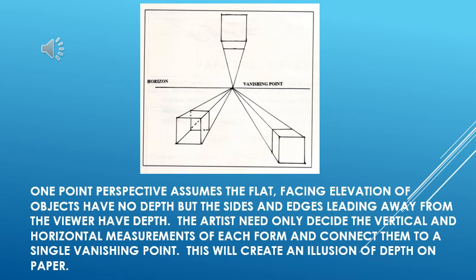It means the three basic things: the horizontal line, the vanishing point, and the elevation of the object. We are going to make more detail of that object, the 3D form of that object, with the help of the vanishing point. These are the basic three parts which should be understood by each and everyone, and then we can go for the next step.